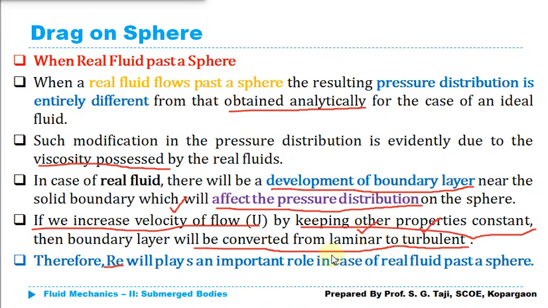So laminar and turbulent flow both play an important role, and we classify them by using the Reynolds number. So the Reynolds number plays an important role in the drag exerted by the real fluid on the sphere. We are going to make use of the Reynolds number limits to discuss the drag force on a sphere when a real fluid passes the sphere. We will see how that drag changes with respect to different Reynolds number values,